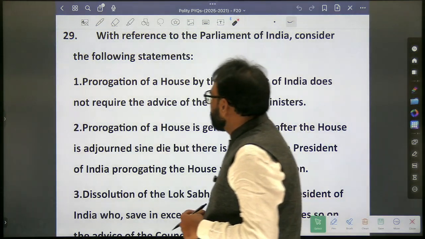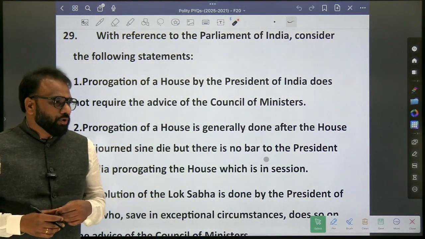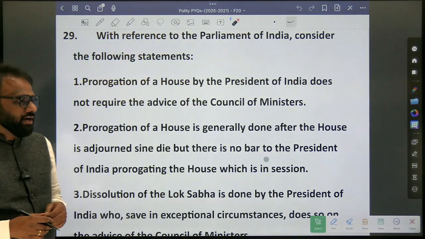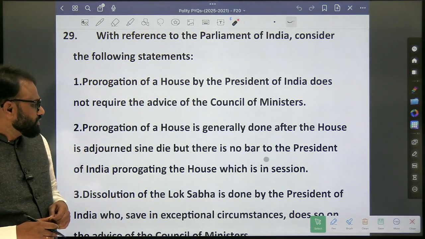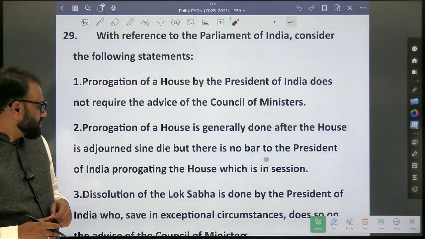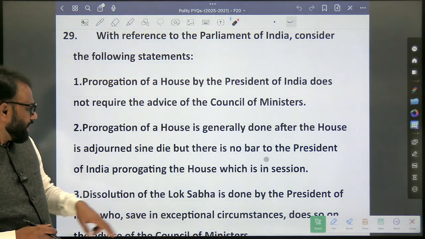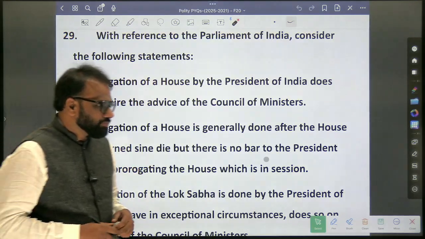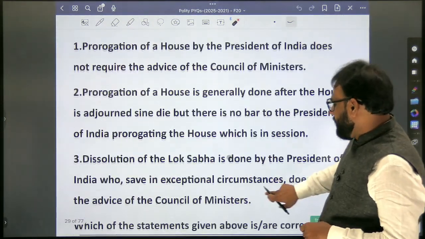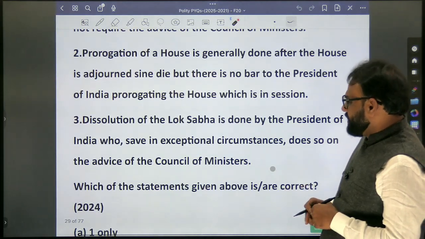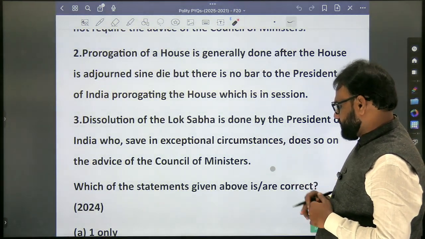Next, with reference to the Parliament of India, consider the following statements. Prorogation of a house by the President of India does not require the advice of the Council of Ministers. Prorogation of a house is generally done after the house is adjourned sine die, but there is no bar to the President prorogating the house which is in session. Third, dissolution of the Lok Sabha is done by the President of India, who, save in exceptional circumstances, does so on the advice of the Council of Ministers.